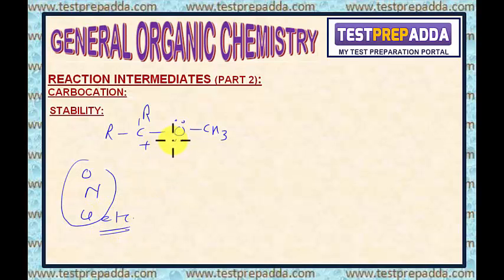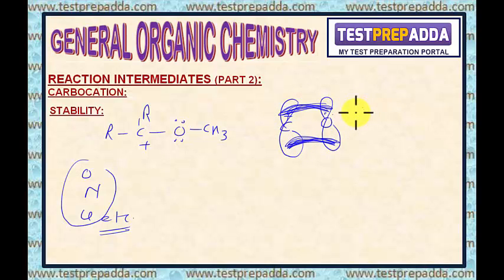Now here what is happening? This is having an empty orbital, and here this oxygen has the filled orbital. So this delocalization takes place, and because of this stability increases.